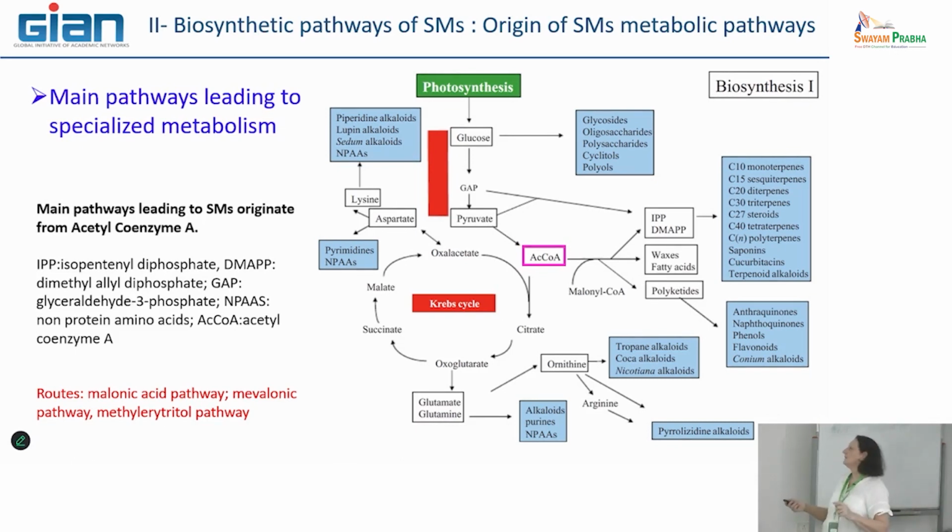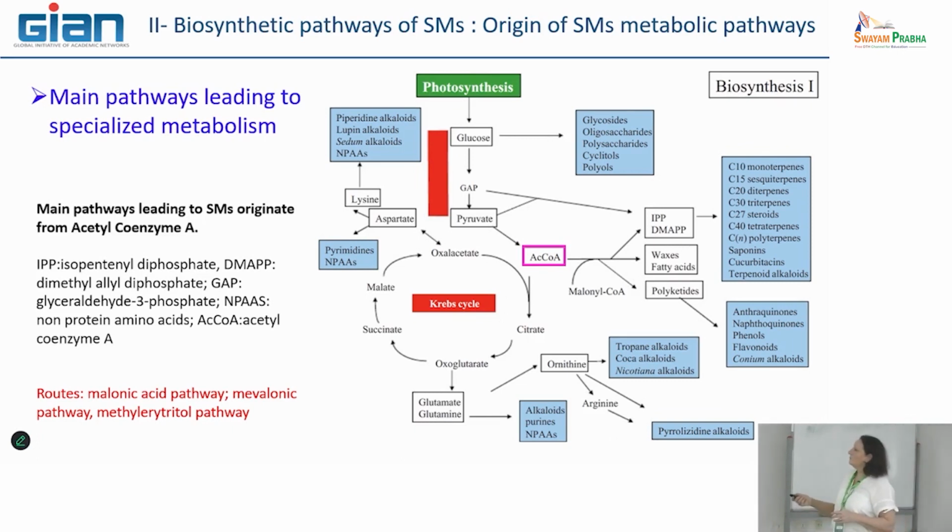We will decipher a little bit the pathways leading to all of these terpenes. From these terpenes, you then have the production of other types of molecules, saponins that are complex terpenes, but you can also combine alkaloids with terpenes to have terpenoid alkaloids, and so on and so on.